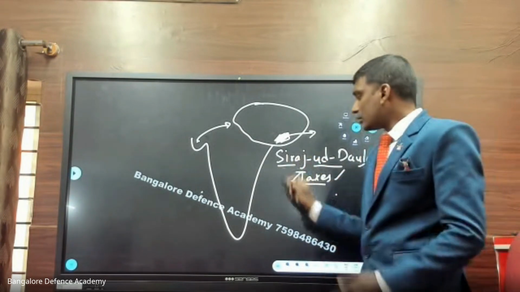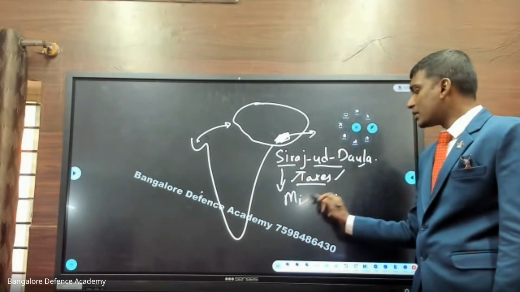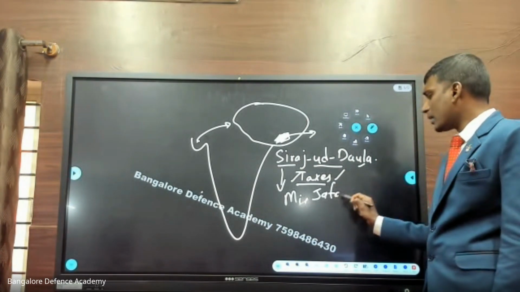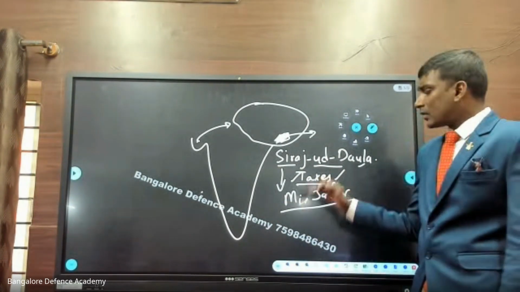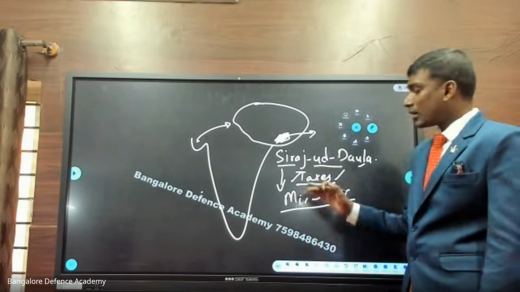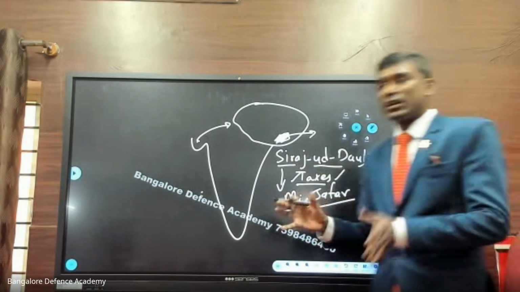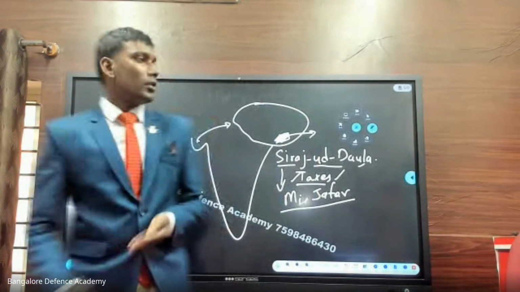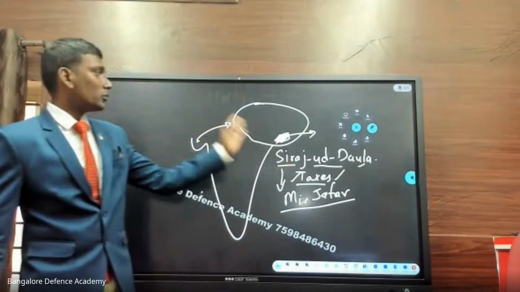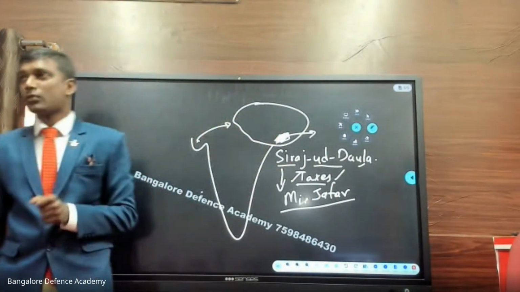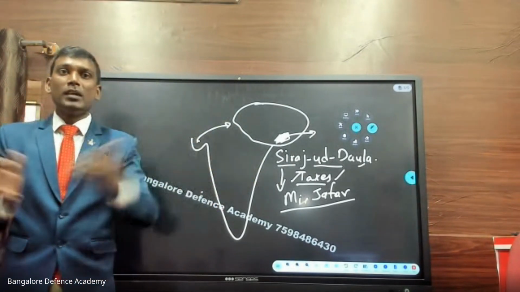Now, Siraj-ud-Dawla had some other ministers like Mir Jafar. There was an old man called Mir Jafar, who is like a minister, and all these people are on one side. Now, what happens? Siraj-ud-Dawla goes to that place where the fortification was going on, and he arrests many Britishers there.